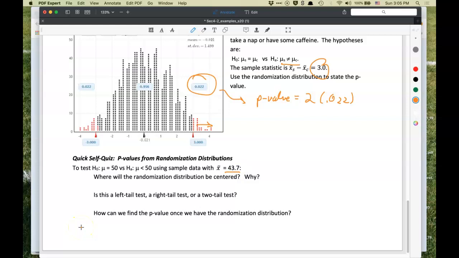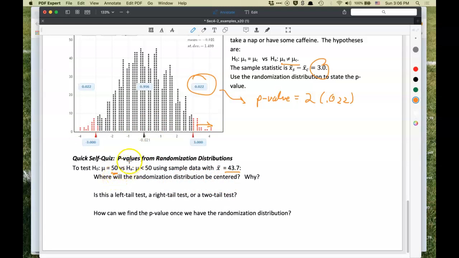So first it asks, where will the randomization distribution be centered and why? What kind of test, and how can we find the p-value once we have the randomization distribution? So think about that one, give it a try, and put your answer in. That is, make an estimate or give an answer. So where will the randomization distribution be centered? Well, think about the octopus thing.